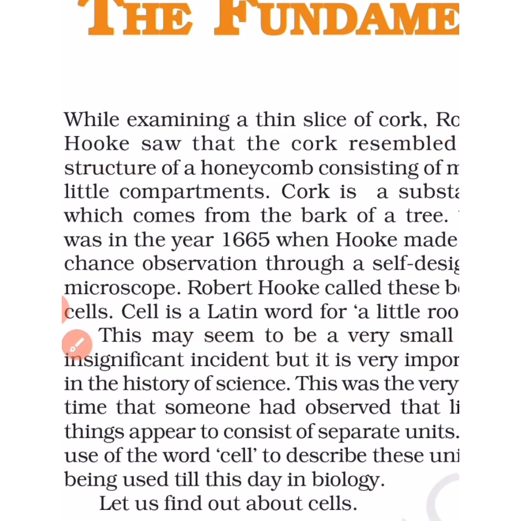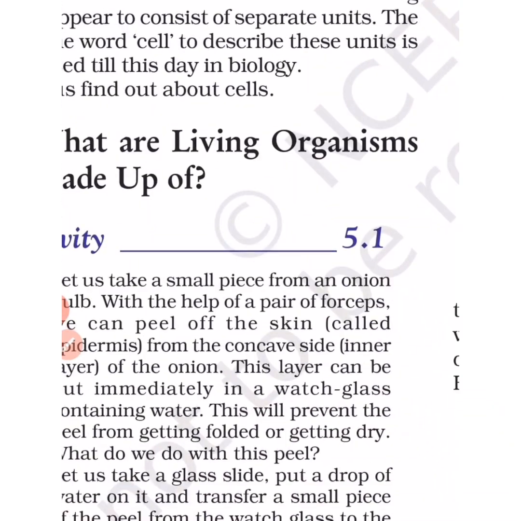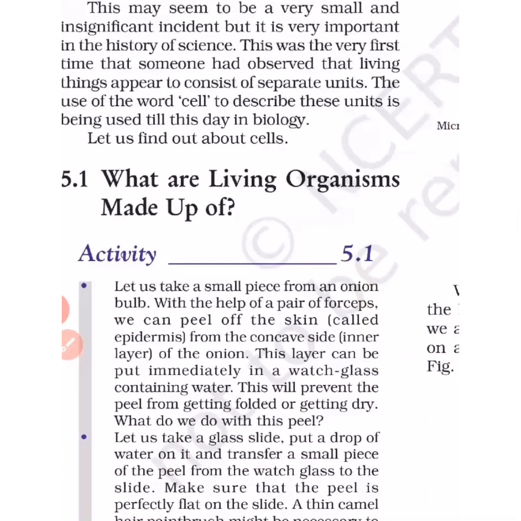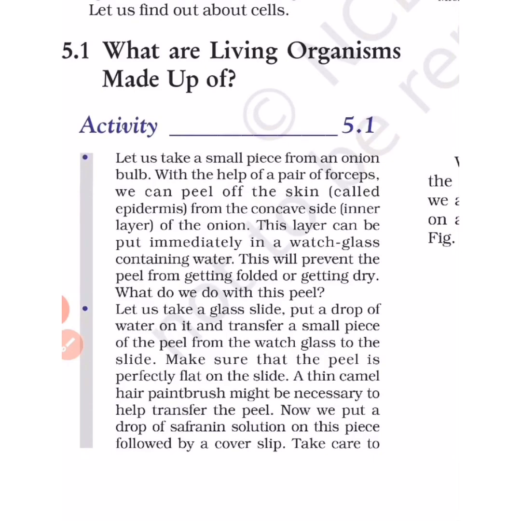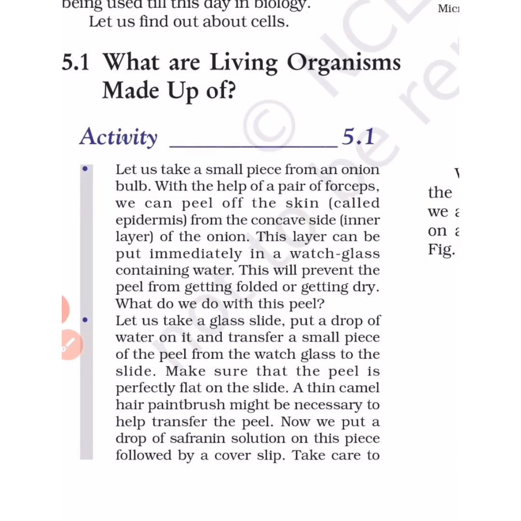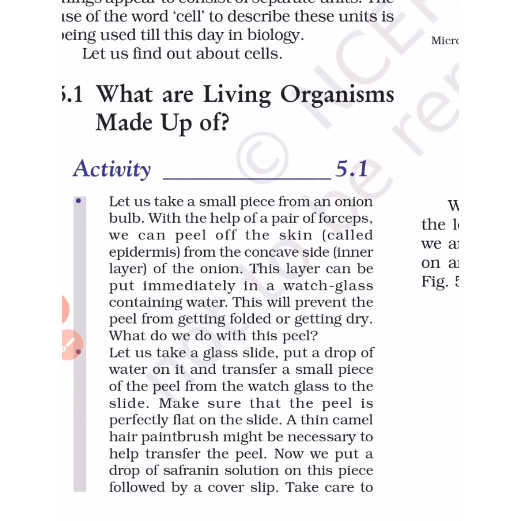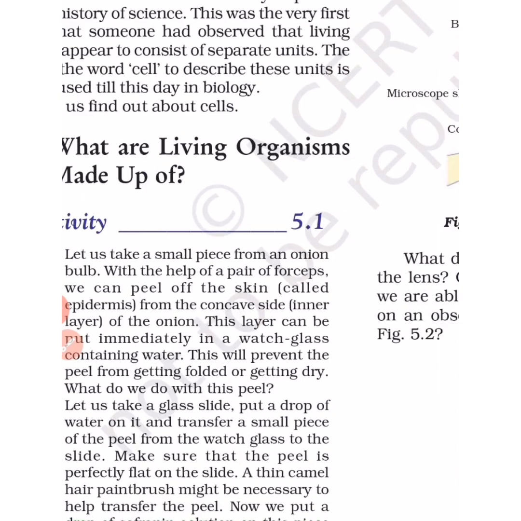Next comes the what are living organisms made up of. तो living organisms are made up of cells. तो यहाँ पर एक एक्टिविटी दी है कि अगर आप ऑनियन पील जो होता है उसको रिमूव करके with the help of a pair of forceps, if you peel it off and observe it under the microscope, then you will see tiny compartments, and that compartments which contains nucleus also are the cells.